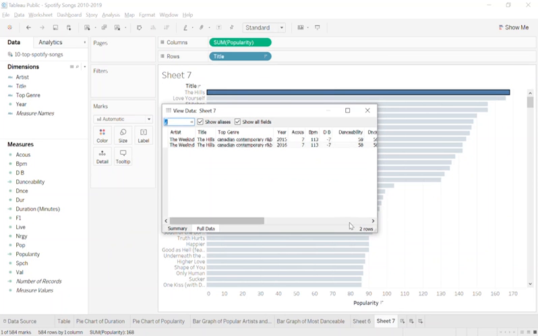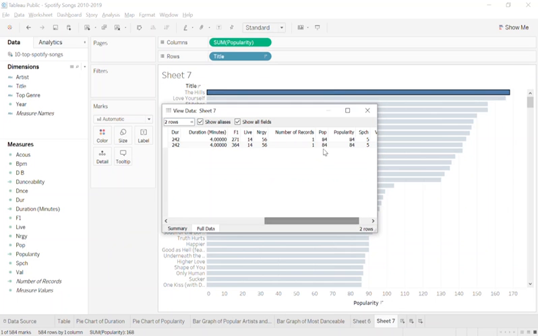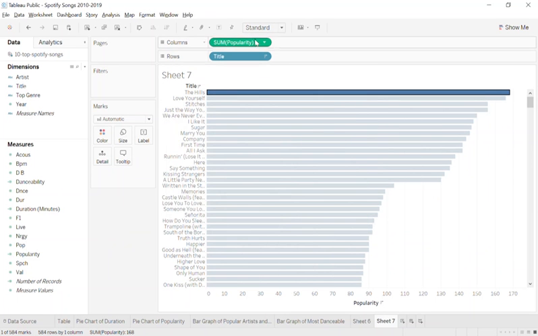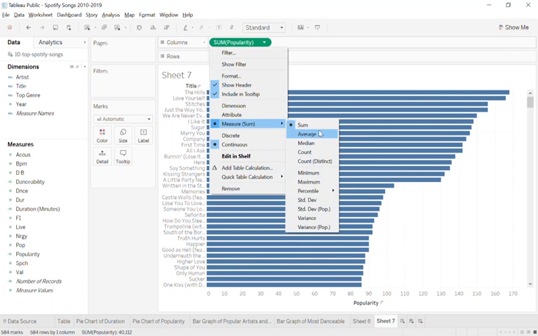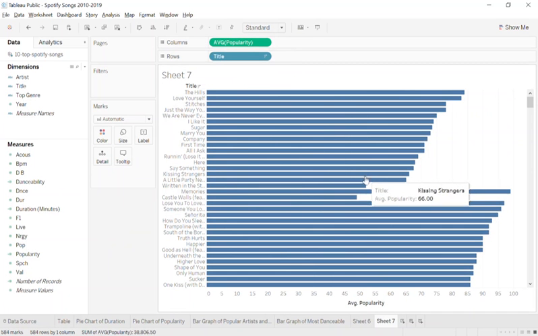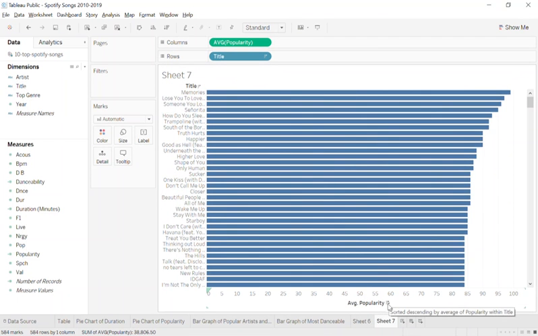Unless you want to see the name. But at least you can see where the clusters are. See, a lot of them are here and some of them are here. And then if you just want to see the most popular, then you can hover. Okay, that's great. There's a couple of other things you can do with this kind of data graph as well.